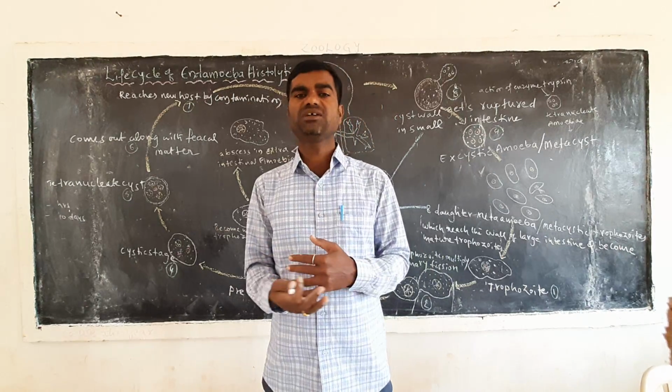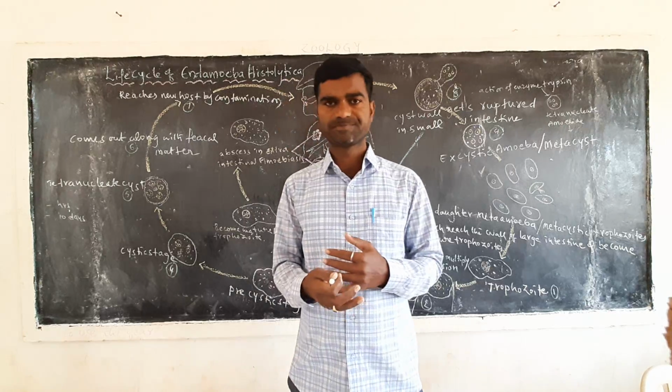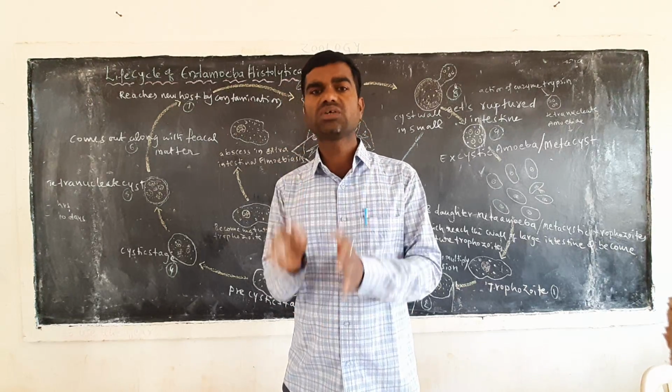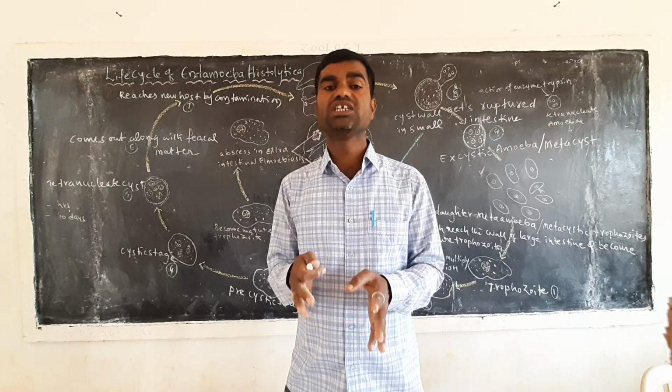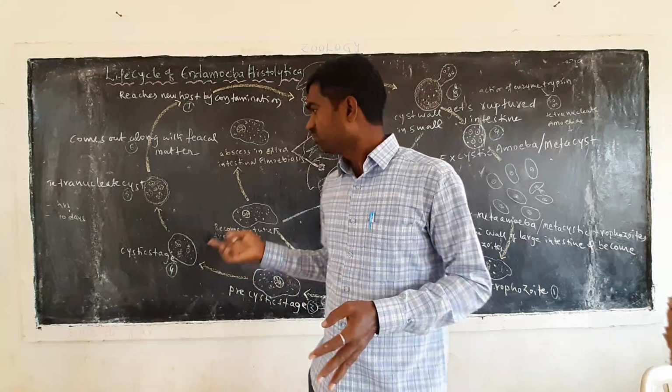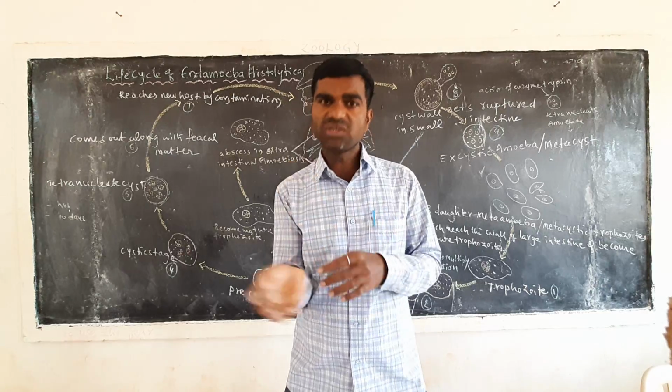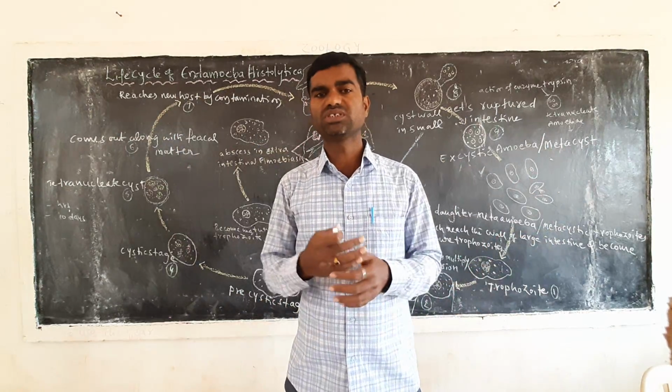Now at this stage, blood plus mucus is present in the fecal matter, and it is infective to various parts.